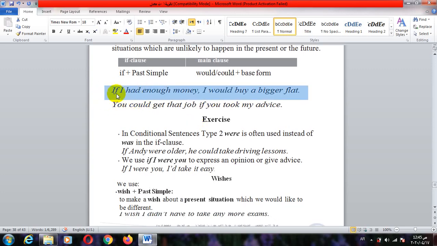I can begin with if. Okay. We can begin with the if clause, or we can begin with the main clause. In the example below, you could get that job. Look here, you could get that job.